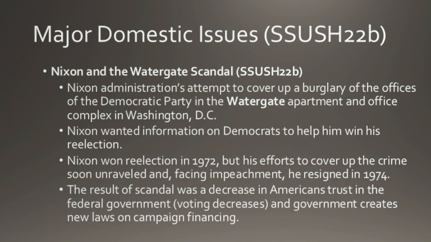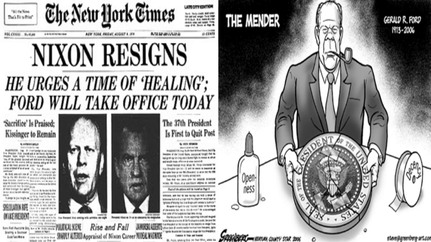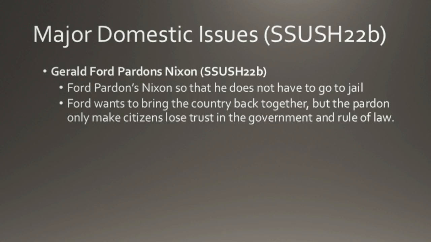So this Watergate scandal, the burglary of the Watergate apartment by Nixon and his administration, is going to make a lot of people not trust the government. As a result, a lot of people are going to stop voting. They're also going to pass new laws on campaign financing. So Ford pardoning Nixon also doesn't help the situation. Many people were thinking that, hey, Nixon resigned, we're getting rid of the dirty guy, but Ford pardoning Nixon makes Ford look like he is part of the problem. So that didn't go well with people either, and people begin to distrust the government even more.